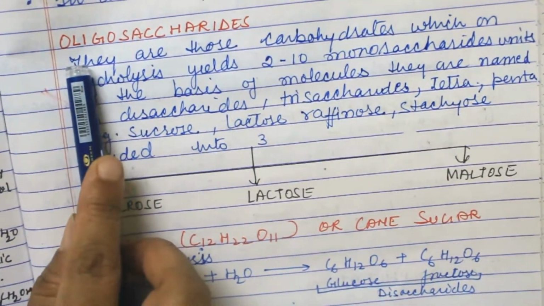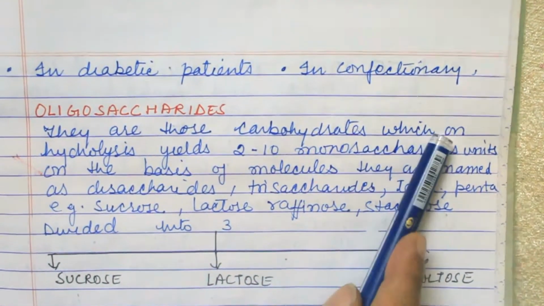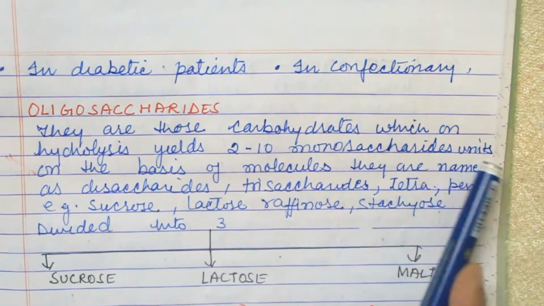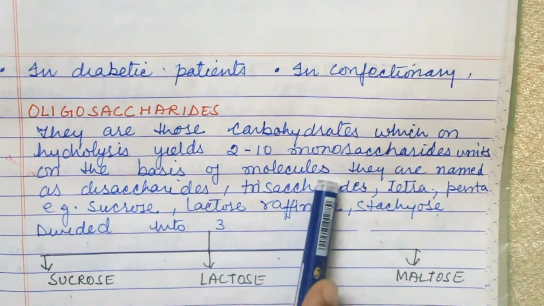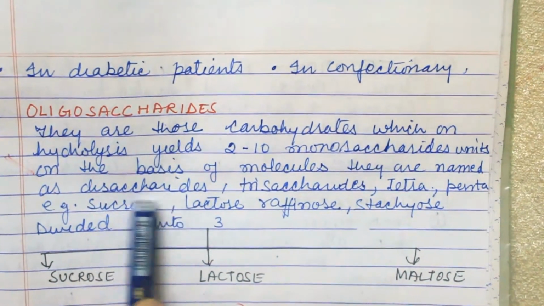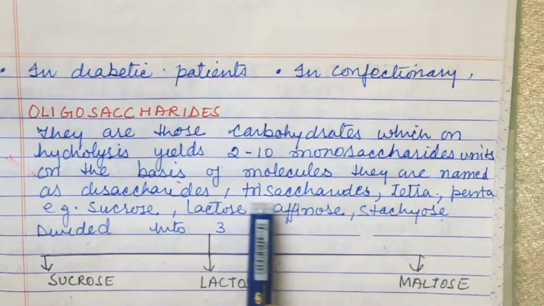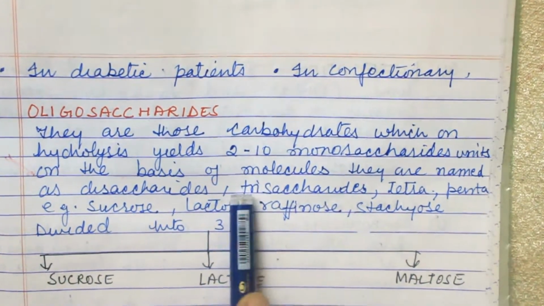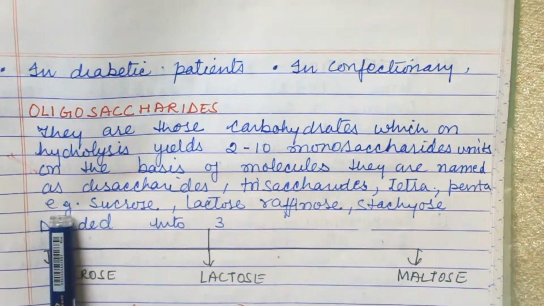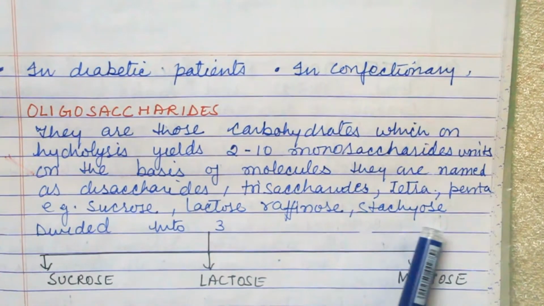Now come to oligosaccharides. They are those carbohydrates which on hydrolysis yield 2 to 10 monosaccharide units. On the basis of molecules, they are named. If they are divided into two molecules, then it is known as disaccharide. When it divides into 3, then it is known as trisaccharide, then tetra, penta, and so on. For example, sucrose, lactose, raffinose, stachyose.